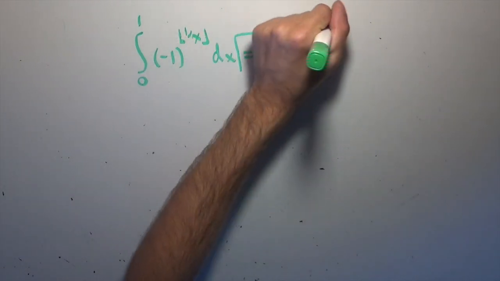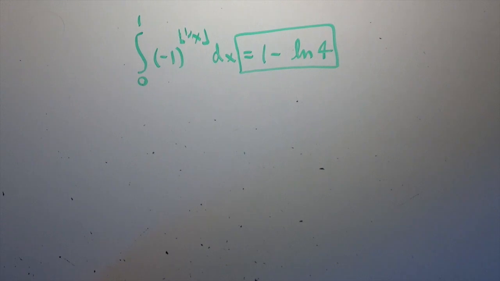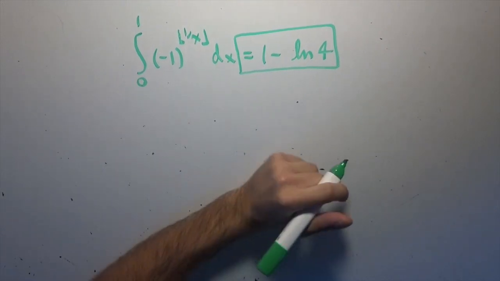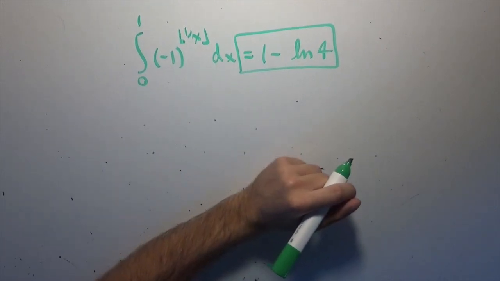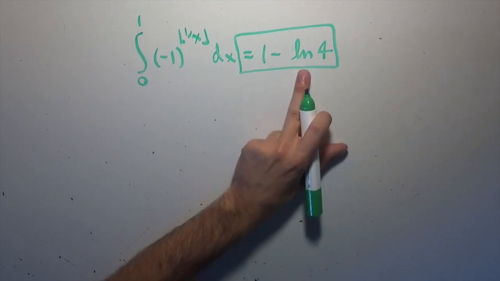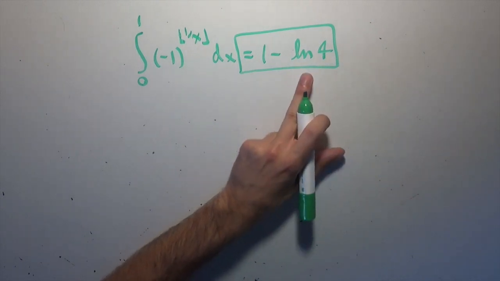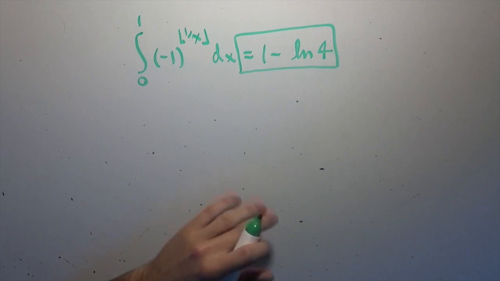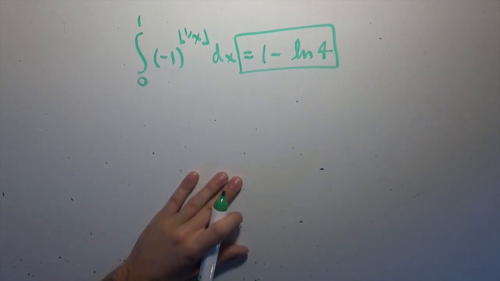Either way, that's a negative number. It's only slightly negative, something like negative 0.3, because this will be like 1.3.